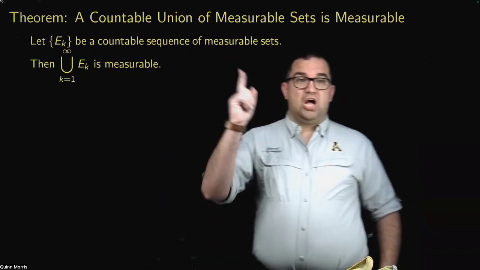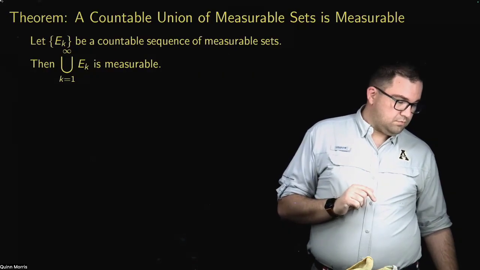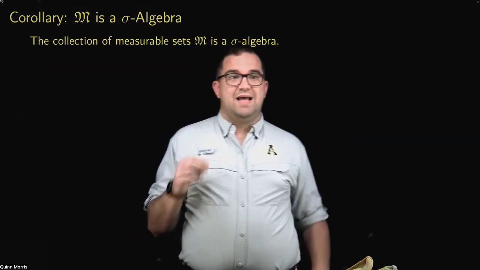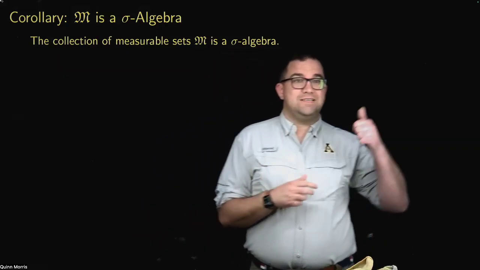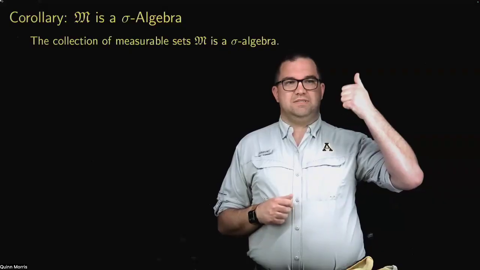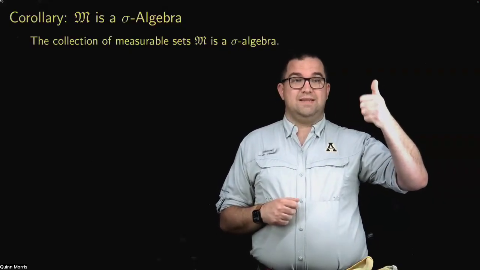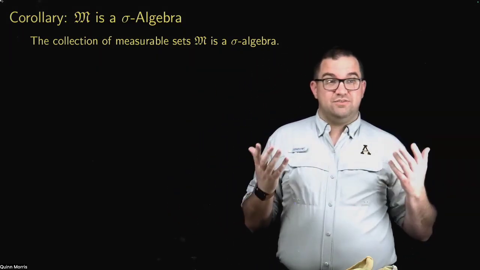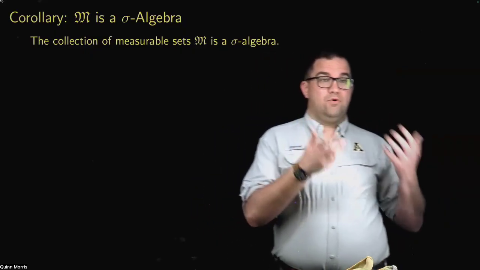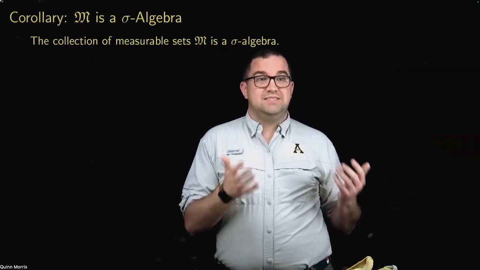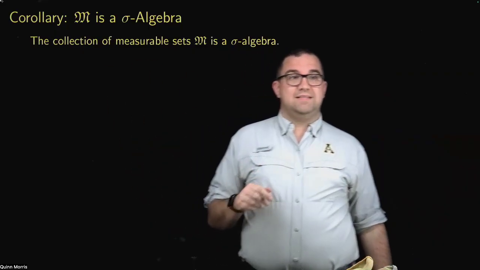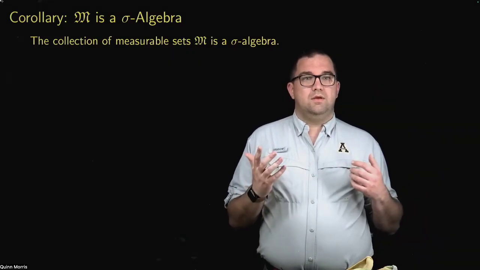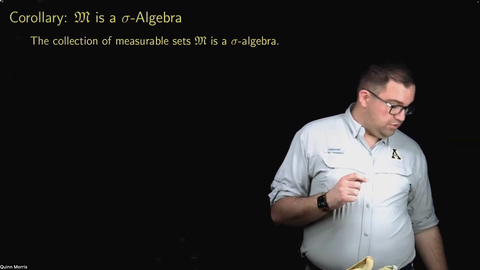But what I do want to talk about are the consequences of this. An immediate consequence is that the collection of all measurable sets forms a sigma algebra. Because now we've shown, just from the definition, that the complement of a measurable set is measurable, and now we know that the countable union of measurable sets is measurable. A collection of sets which is closed under countable unions and complements is what we call a sigma algebra. So the collection of measurable sets forms a sigma algebra. This says it has a really nice structure. But now we can even take this another step further.